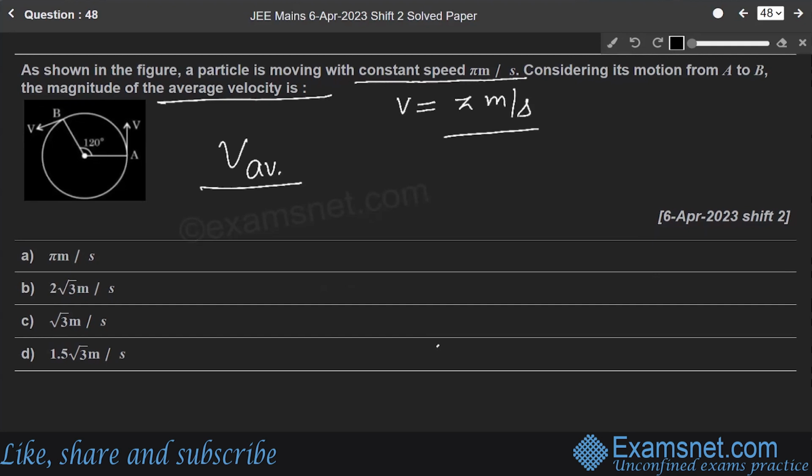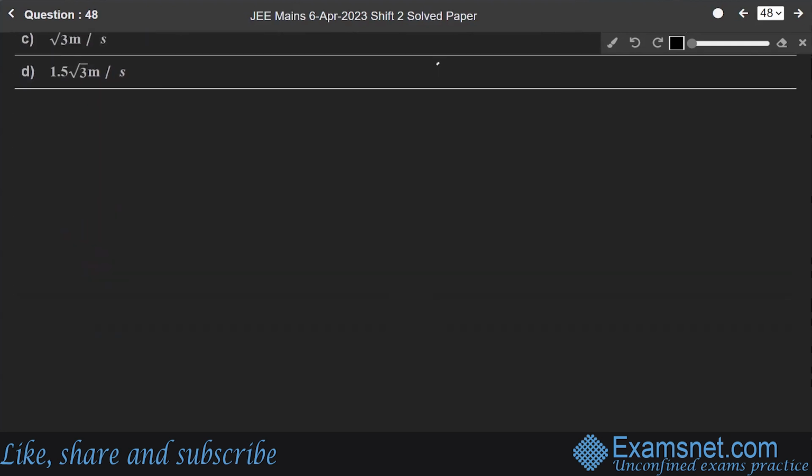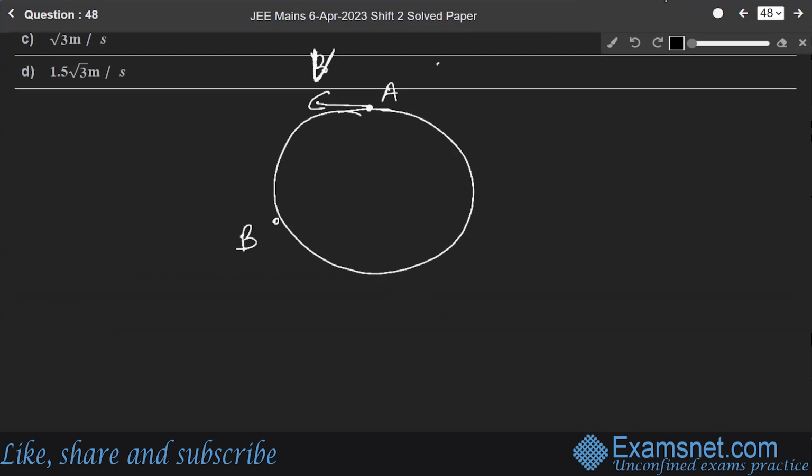Now understanding this question, let us say this is our circular motion. A body is moving from point A to point B with a velocity V. As shown in the figure, from point A to B, it is making an angle of 120 degrees. We have to find the average velocity.